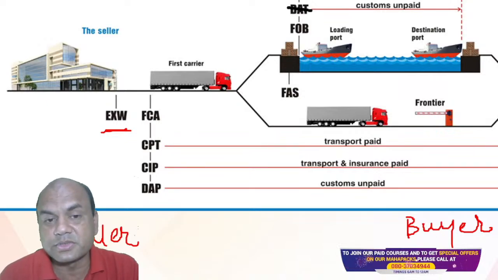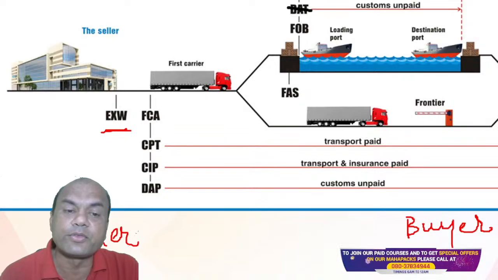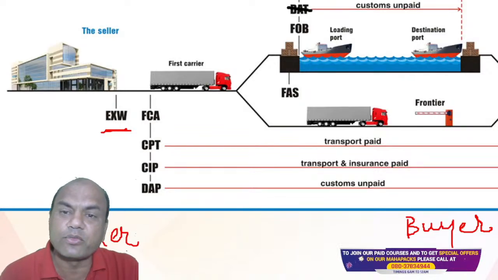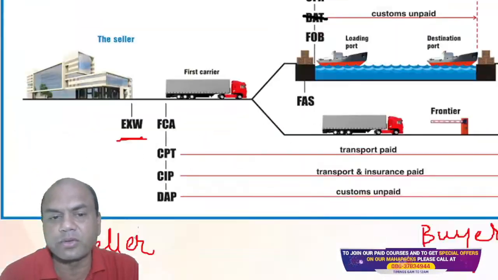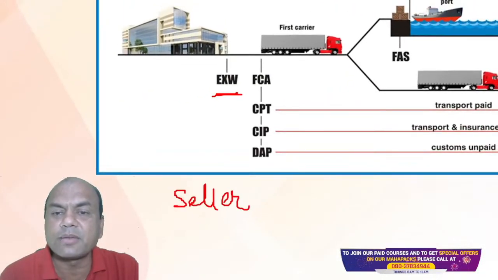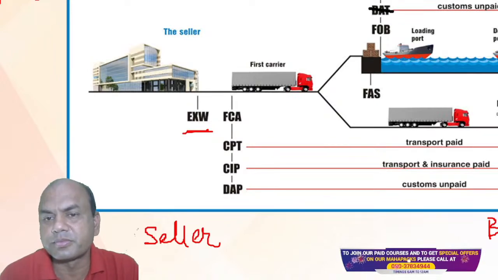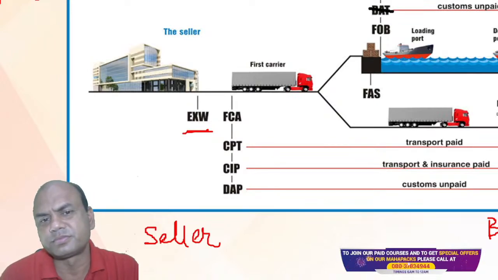What are these Incoterms? Firstly we have FCA, free carrier. Now free carrier is same as FOB. Now look at this. Have I written it over here? No. See this. Free carrier is same as FOB. FCA on road is same as FOB on ship. Remember this. Simple.